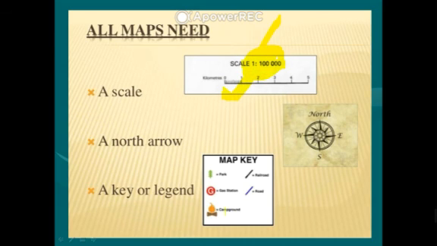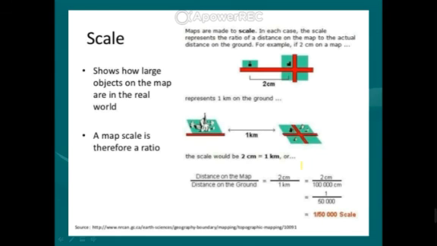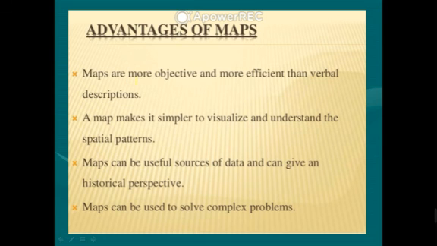So various symbols we also use in our map, and direction is also important. Direction is another component of the map, basically north, east, south, west, and northeast, southeast, southwest, northwest. So basically 8 directions are important and we denote them by arrows. And scale, this is the scale factor. So this is our topic of cartography of maps, and the last one is the advantages of maps.